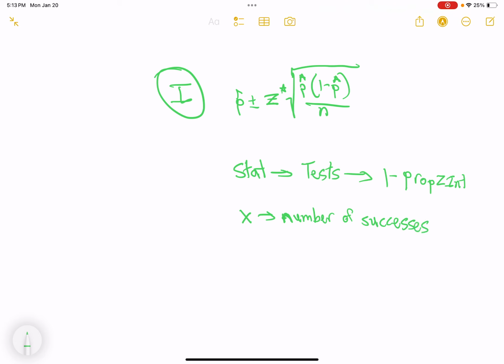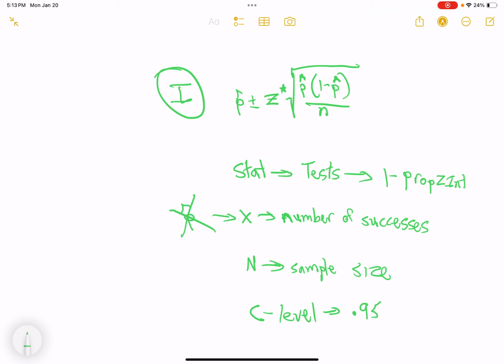Right? Not the proportion. We don't put p hat in. We put the number of people that said it. So, let's say the proportion was 50% in a sample of 50. We put 25 for x. We would not put 0.5. Then we have sample size, whatever that is. And then we will set the confidence level. Make sure you put the confidence level as a decimal. It will pre-populate as 0.95 or 95%. You can change it accordingly.